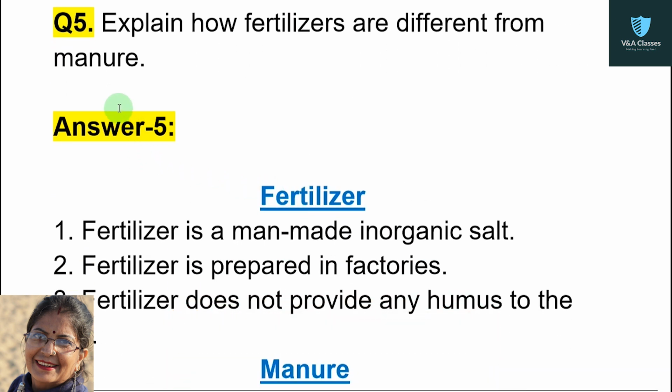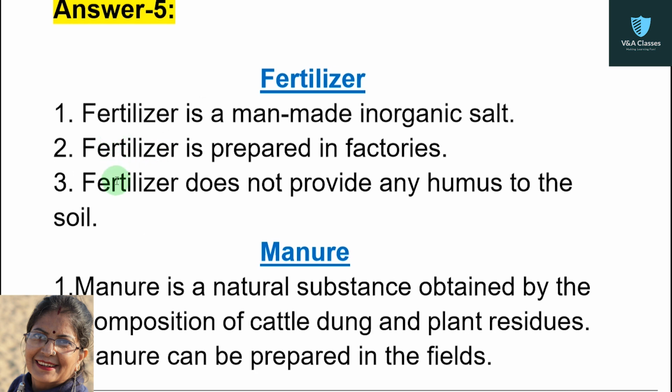Now question number 5. Explain how fertilizers are different from manure. There are 3 points for fertilizer and 3 points for manure. First point for fertilizer. Fertilizer is a man-made inorganic salt. Second point for fertilizer. Fertilizer is prepared in factories. Third point for fertilizer. Fertilizer does not provide any humus to the soil.